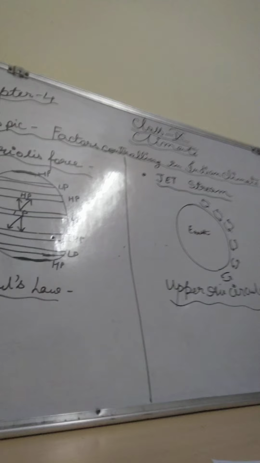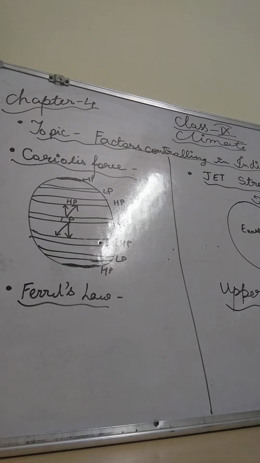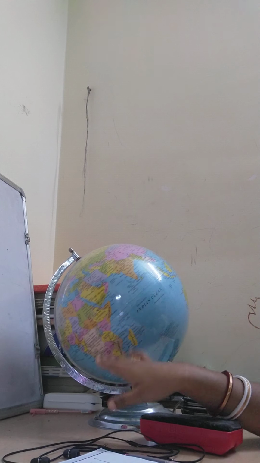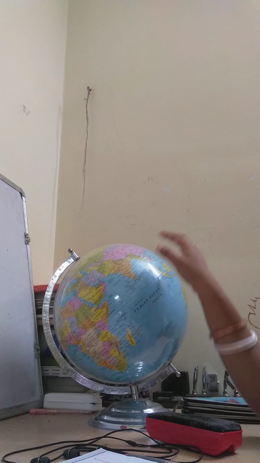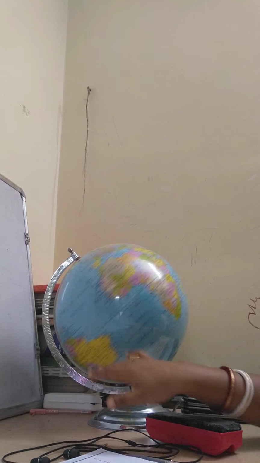Children, everybody please look at my board. I think you can see it very nicely. First part, this side, you see, children. Now I will explain: the Coriolis force, what is that? Coriolis force is the type of force that arises due to the earth's rotation. Here you can see I have also kept my globe. From west to east it rotates this way only. If it rotates west to east, on its tilted axis, it rotates this way only.